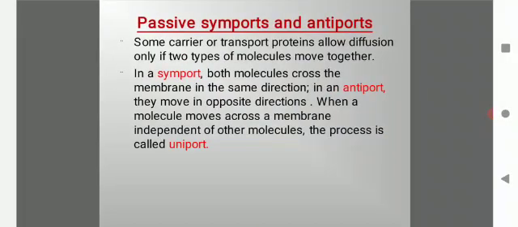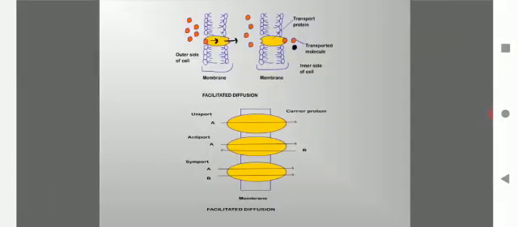Coming to unipode, symport and antipode. Some carrier or transport proteins allow diffusion only if two types of molecules move together. In a symport, both molecules cross the membrane in the same direction. In an antipode, they move in opposite directions. When a molecule moves across the membrane independent of the other molecule, the process is called unipode.